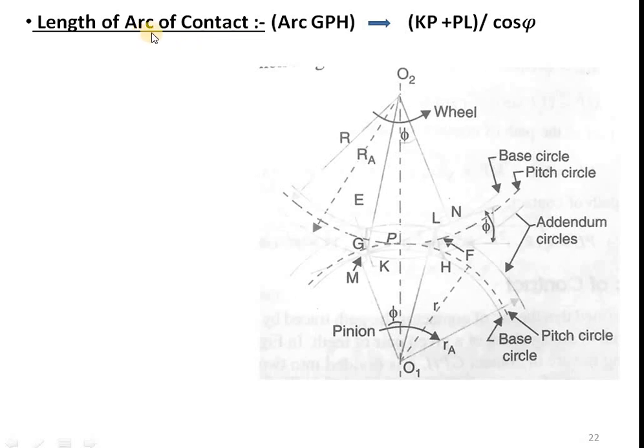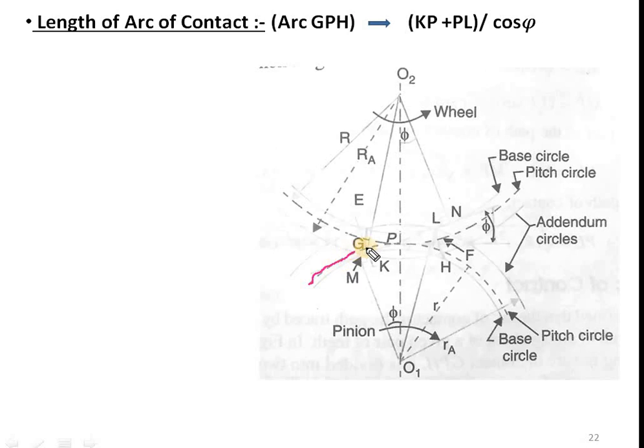Then next point is length of arc of contact. Before we see length of arc of contact, we should know what is arc of contact. So it is the path traced by a point on the teeth circle from the beginning to the end of the engagement. So you can see here this is the teeth circle line.